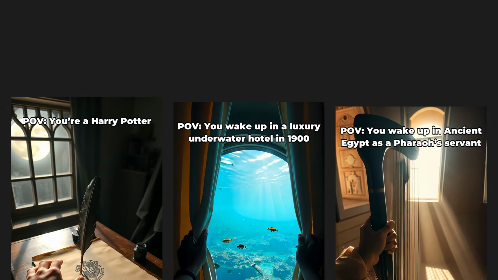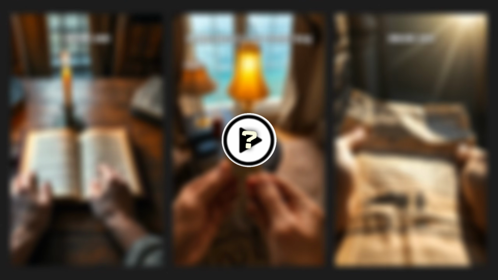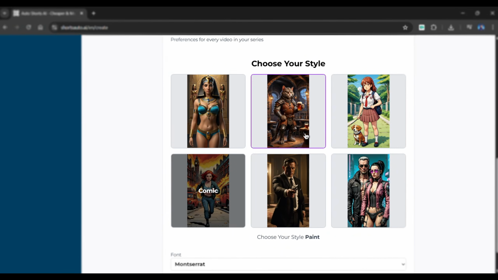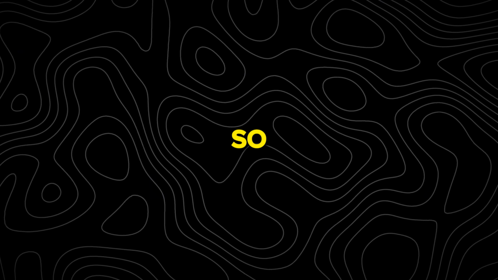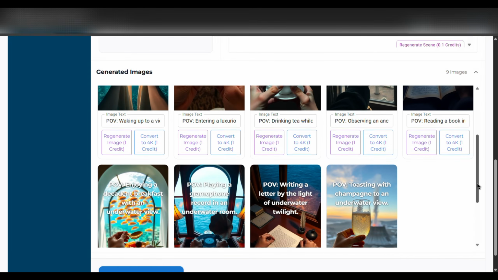So I found a smarter way to create these viral AI POV videos with a completely new AI tool that even generates the scenes in a single click and offers multiple story types to choose from. All you need are powerful prompts. And don't worry, I'll show you exactly how to get those too. So, watch this video till the end, because I'm going to walk you through a complete step-by-step process.